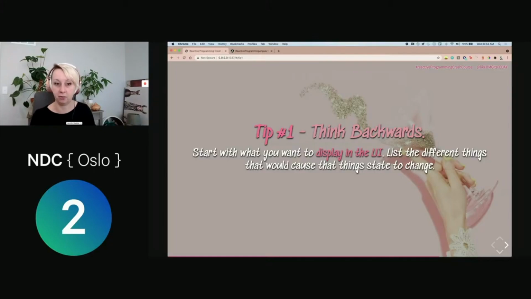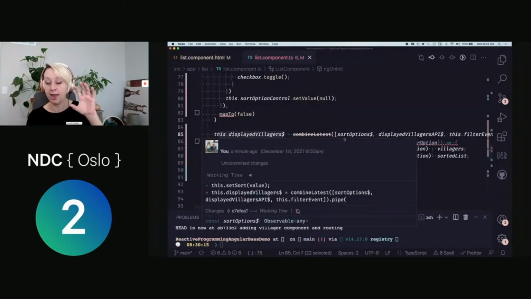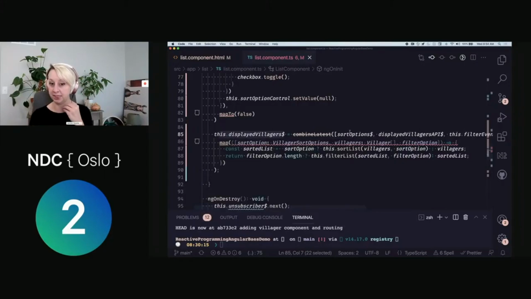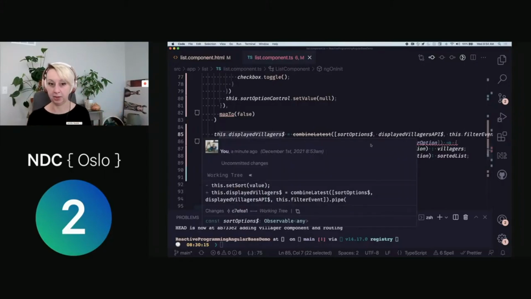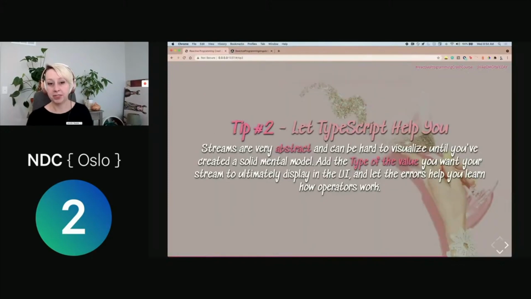So very much how we were looking at this displayed villagers, this is ultimately what we want to show in the UI. And these are all the sorts of different inputs that might change it. That's how we want to think about doing this. Number two, we want to use TypeScript as much as we can. I say this out loud because I'm in consulting, and I would say a vast majority of my client code bases use what I call MVT, minimum viable TypeScript, where they just type things enough so the compiler won't yell at them, and then they go on their merry way.